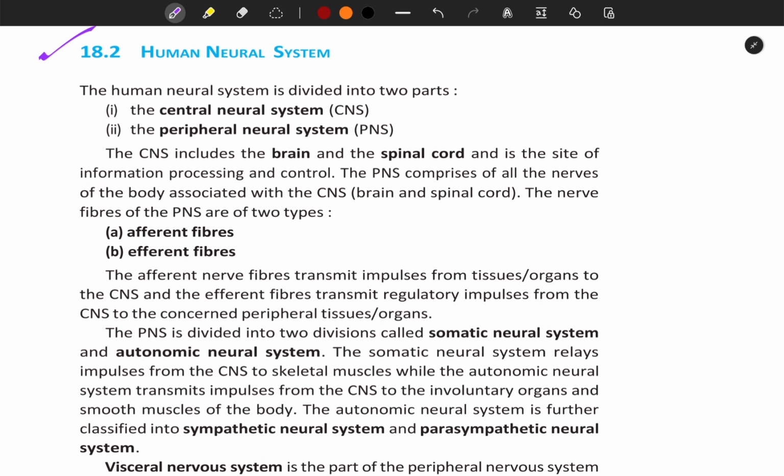The nerve fibers of the PNS are of two types: first, afferent fibers, and second, efferent fibers. The afferent nerve fibers transmit impulses from tissues or organs to the CNS, and the efferent fibers transmit regulatory impulses from the CNS to the concerned peripheral tissues or organs.